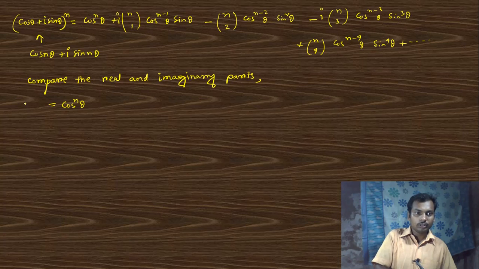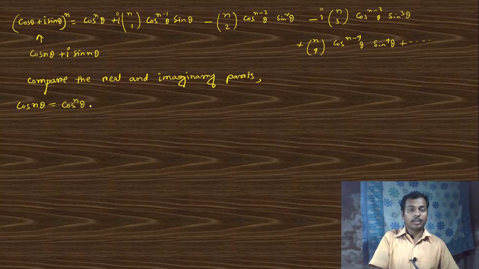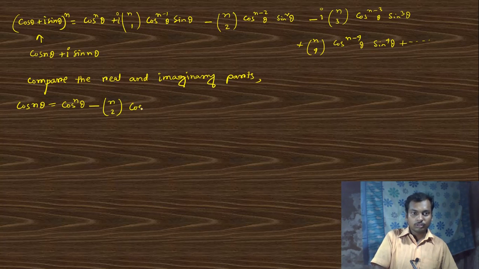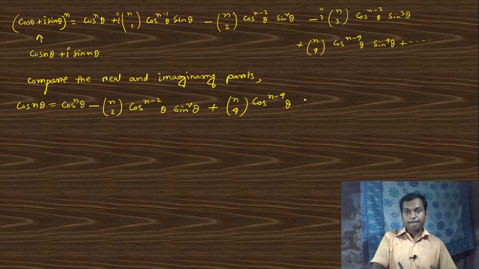On the right hand side the real part is cos to the power n theta, minus n2 cos to the power n minus 2 theta sin square theta, plus n4 cos to the power n minus 4 theta sin to the power 4 theta, and so on.